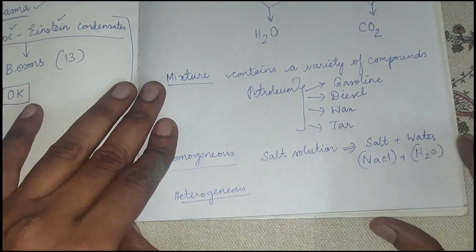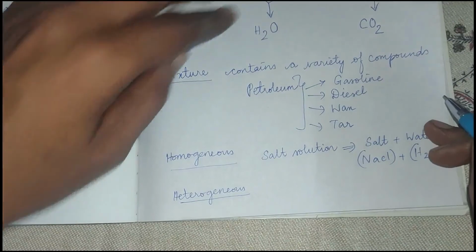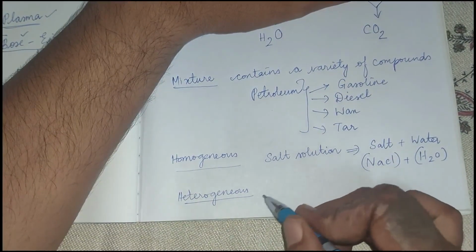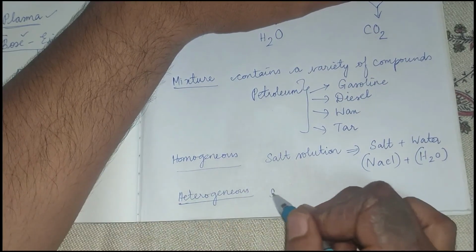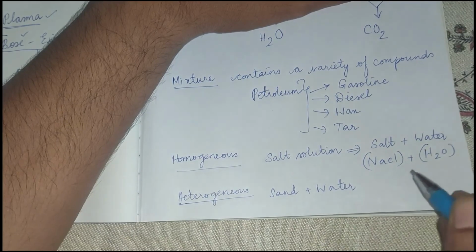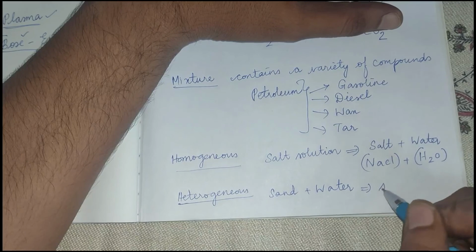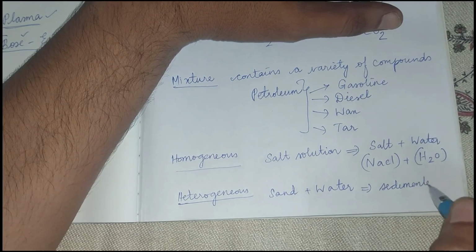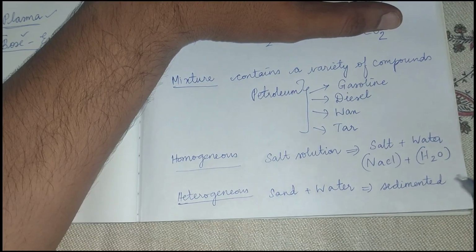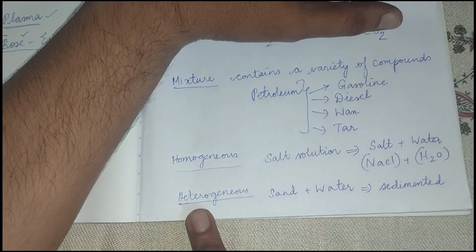What is a heterogeneous mixture? An example for a heterogeneous mixture is something like sand and water. It contains two components. The sand gets sedimented at the bottom of the container, and the water is at the top. So you can differentiate it into two different substances. That is why it is called heterogeneous.